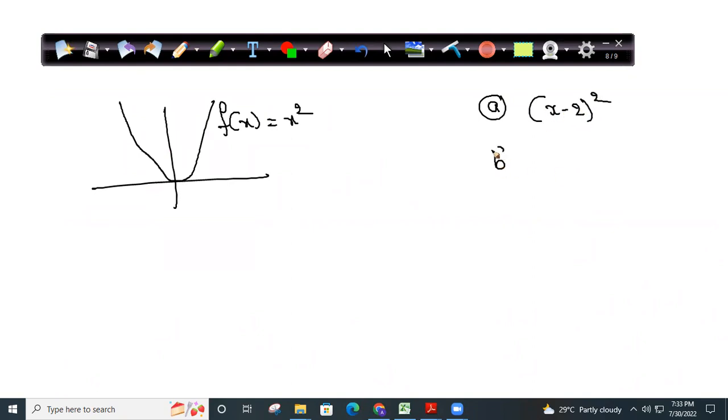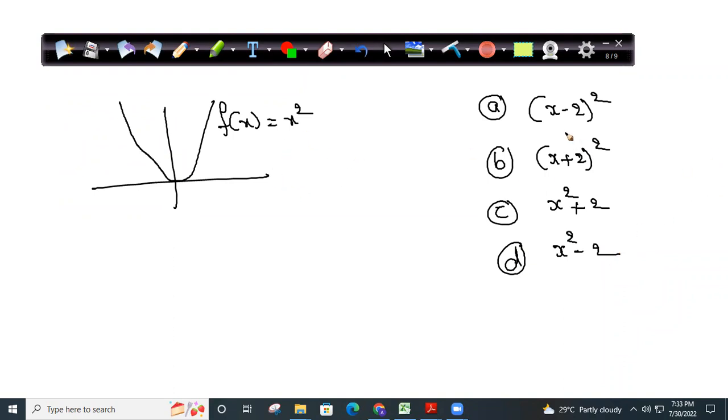I've drawn a graph f of x is equal to x square on the whiteboard, and I gave you 4 options: x minus 2 whole square, x plus 2 whole square, x square plus 2, x square minus 2.